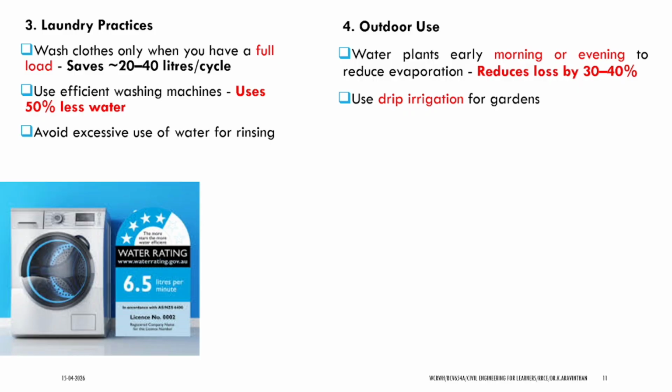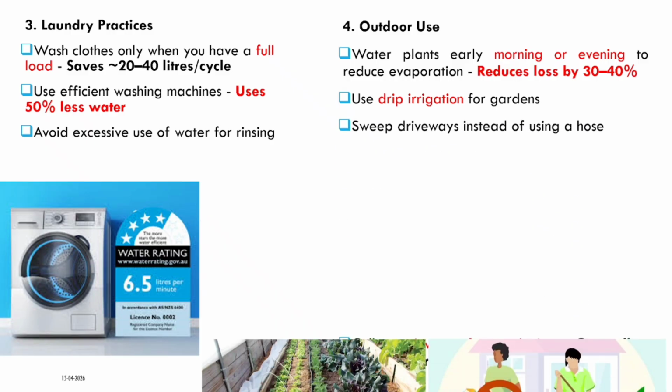For outdoor usage, when you are watering the trees, you can mainly water during morning or evening. This reduces the evaporation loss by 30 to 40 percent. That water will directly go into the plant's root. During the middle of the day it can evaporate. Use drip irrigation for gardens.